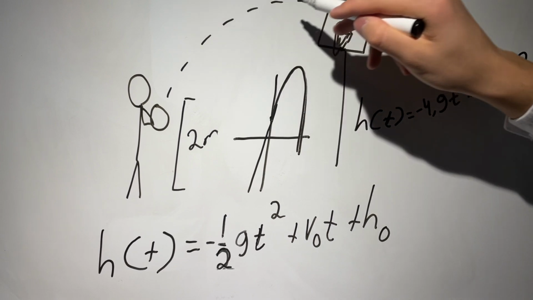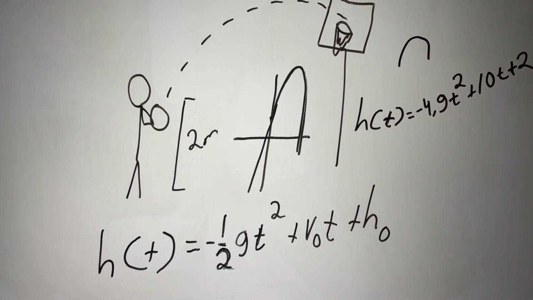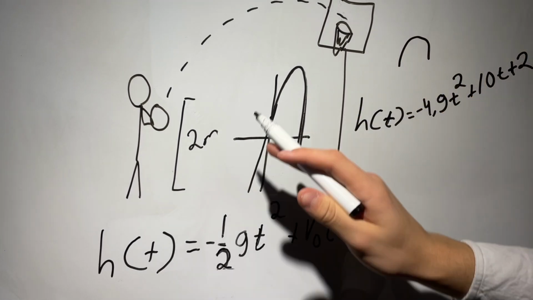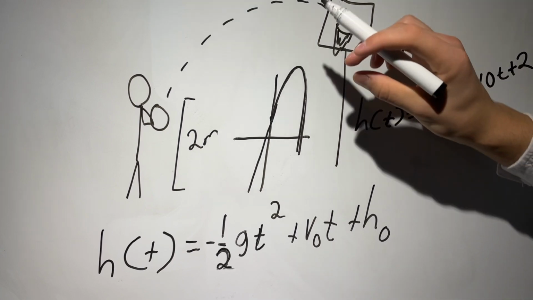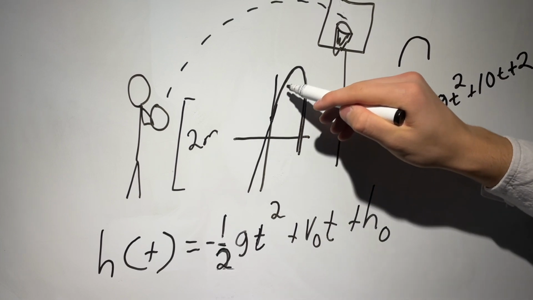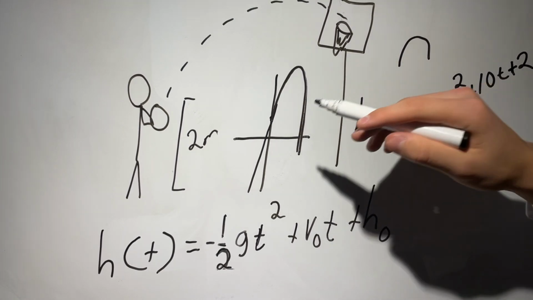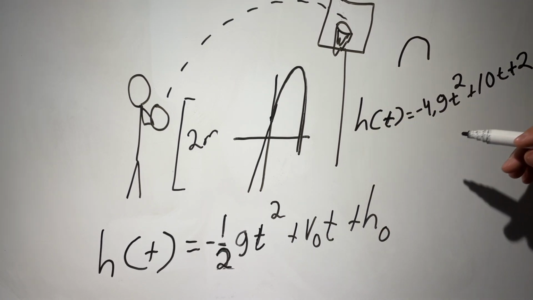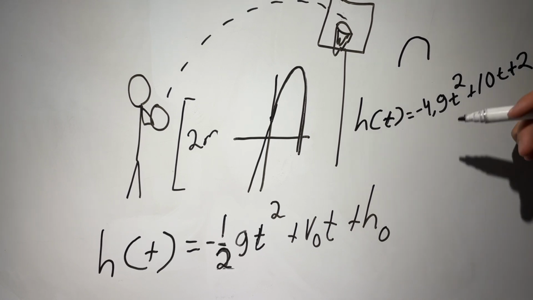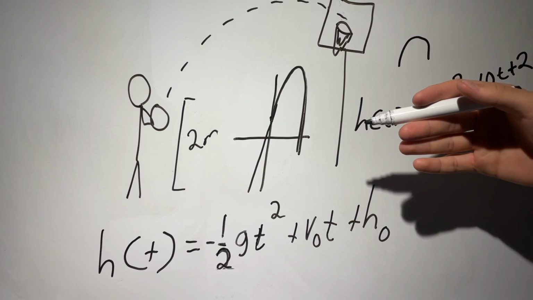So this was not an accurate curve, but this is more like it. So the highest point happens when the upward motion slows down, just before gravity pulls it back down, like this. The ball eventually comes back to the ground, and the quadratic equation helps us figure out exactly when and where that happens.